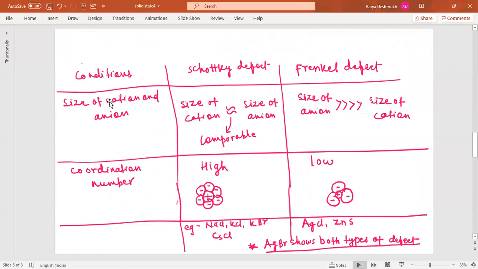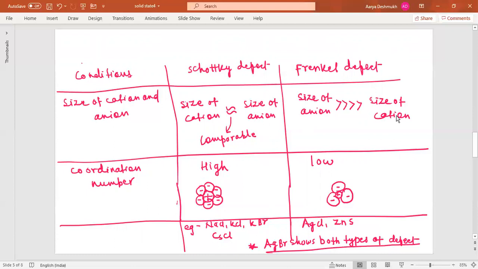What should be the size of the cation and anion for the Schottky defect? The size of cation and anion should be comparatively the same, comparable in case of Schottky defect. Whereas in case of Frenkel defect, the size of anion should be far greater than the size of cation.